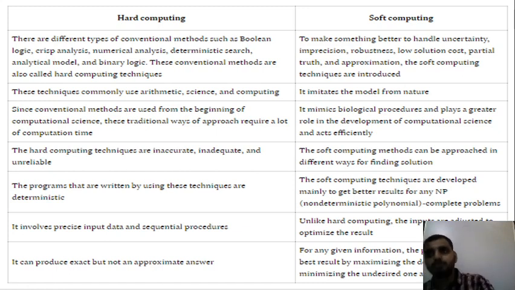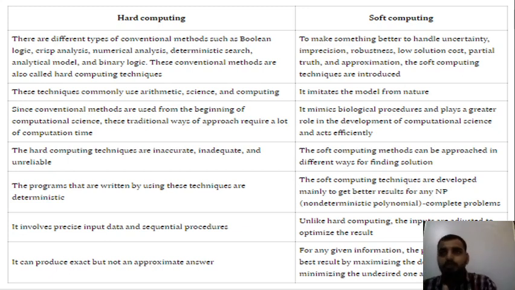Whereas soft computing will return you the approximate value. Is 2 plus x equal to 5? It might be yes, it might not be yes. It might be no, it might not be no. So in this way, these two things work.